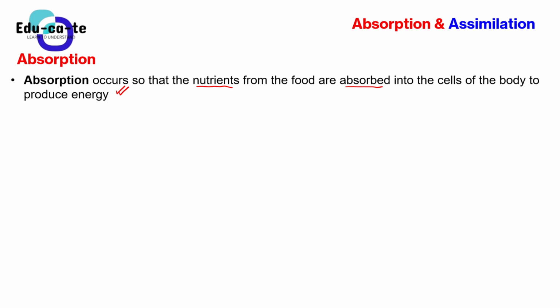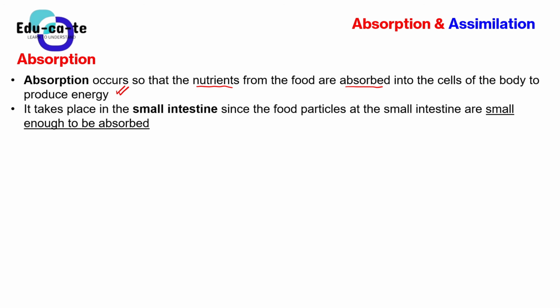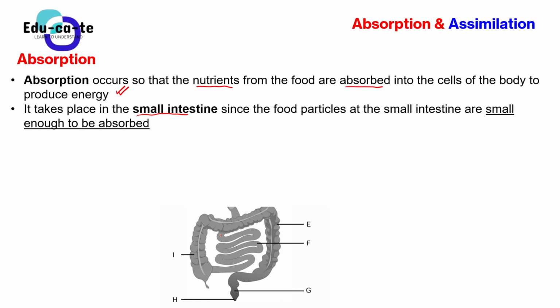So now we need to know, where does this whole thing of absorption take place? Basically, absorption takes place in the small intestine. You need to remember that the small intestine is found just below here in this region, below the large intestine. So this is where the absorption process takes place. Why is this the best place for absorption to take place? Because the moment the food arrives here at the small intestine, the food particles are small enough to be absorbed. Why do I say that they are small enough?